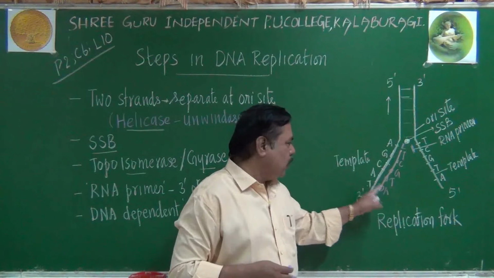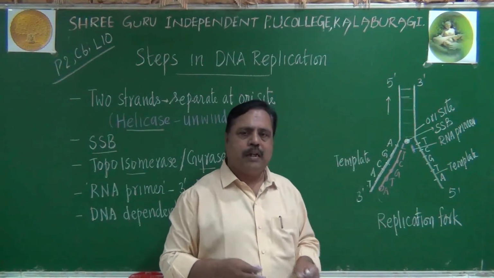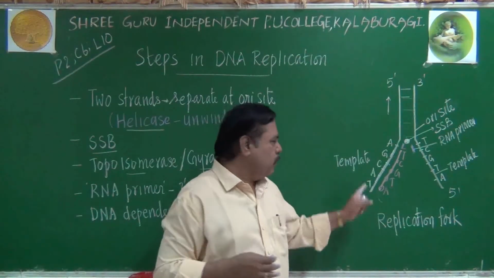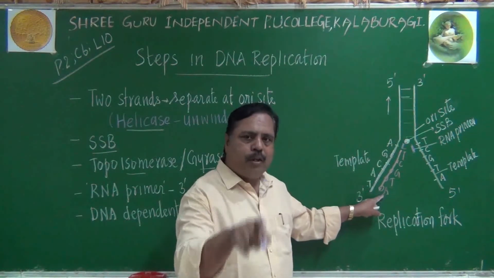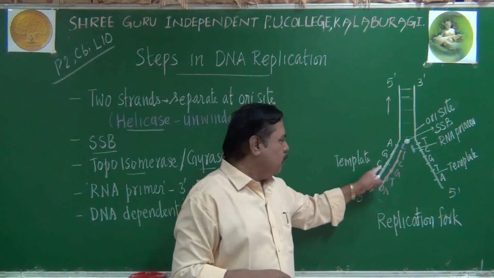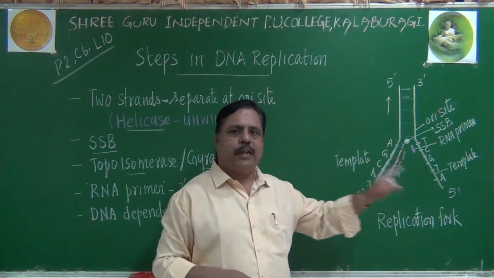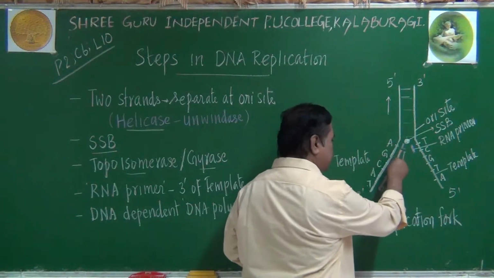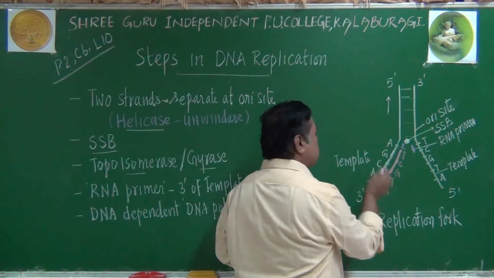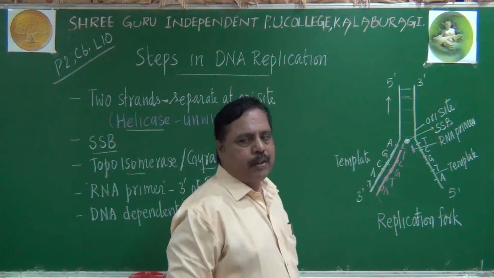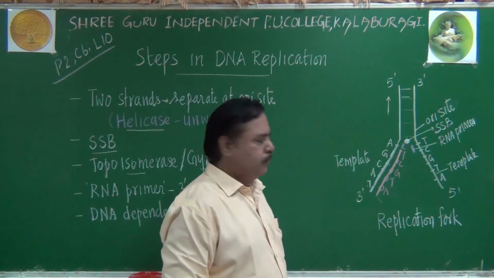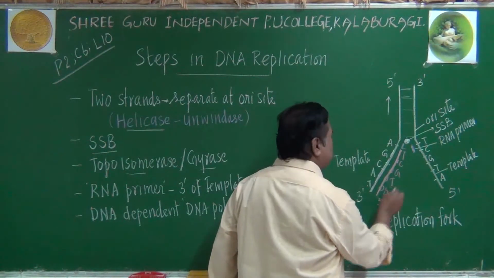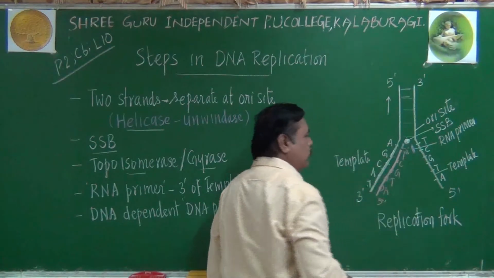You can understand now how complementarity helps for getting identical daughter molecules. If thymine is here, adenine only can combine there. If cytosine is there, guanine only can combine. Now we are getting one polynucleotide chain, newly synthesized chain. Remember, one interesting point is this chain will be in 5 prime, 3 prime direction.